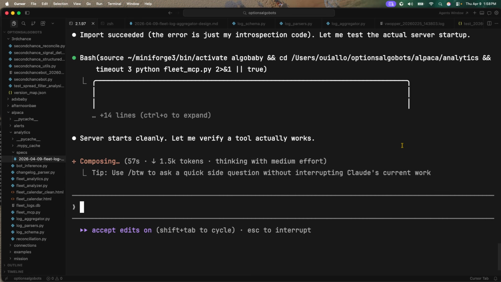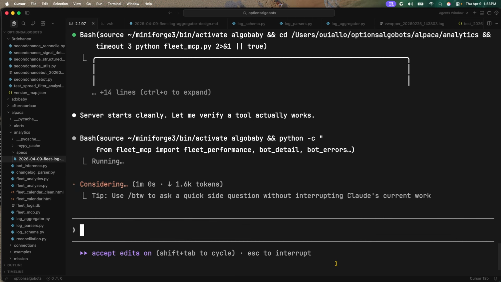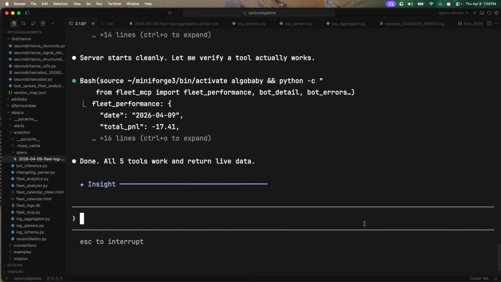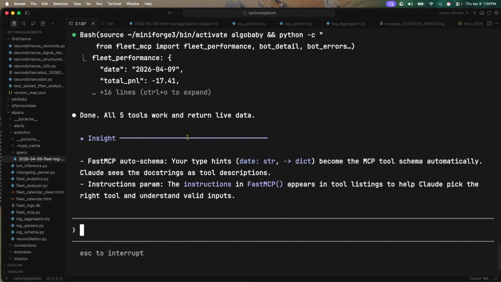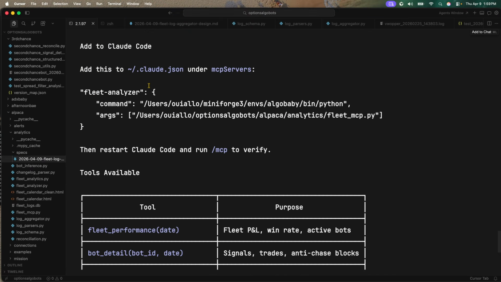All right. So okay, the server started cleanly. Now let me verify the tools. Let me go ahead and take off the auto. Beautiful. I love when it comes together. All 5 tools work, returns live data. The FastMCP auto schema, the type hints and the docstring, becomes the MCP tool schema automatically. Claude sees the docstrings and the tool descriptions and the instructions. Okay, beautiful, beautiful. Add to Claude Code under,